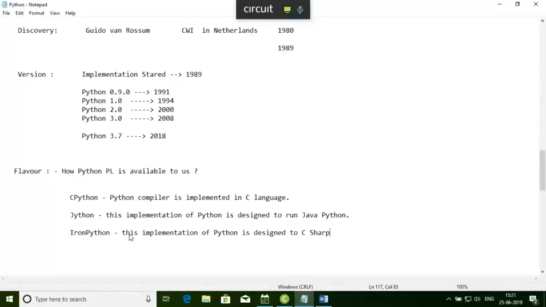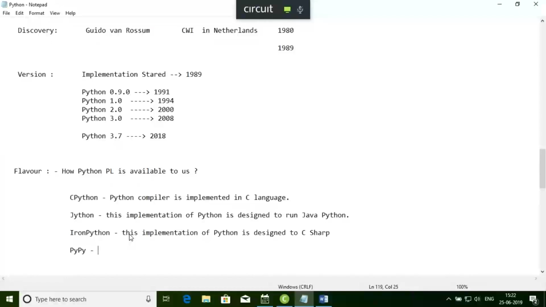Similarly, we have another flavor of Python called PyPy. If I run a particular Python program, there is an interpreter concept, which is a slow implementation. I'm coming into that step by step.